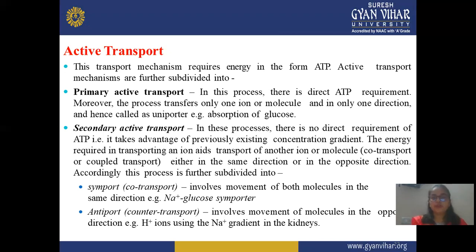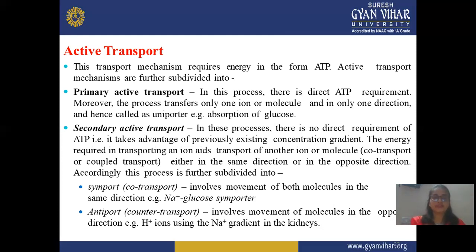In primary active transport, there is a direct ATP requirement. Moreover, the process transfers only one ion or one molecule in one direction, and hence is called unipolar. Absorption of glucose is an example. Glucose shows this primary active transport. In this transport, mainly ATP is required, and only one molecule or one ion is transported. That is called unipolar or single transport in one direction.